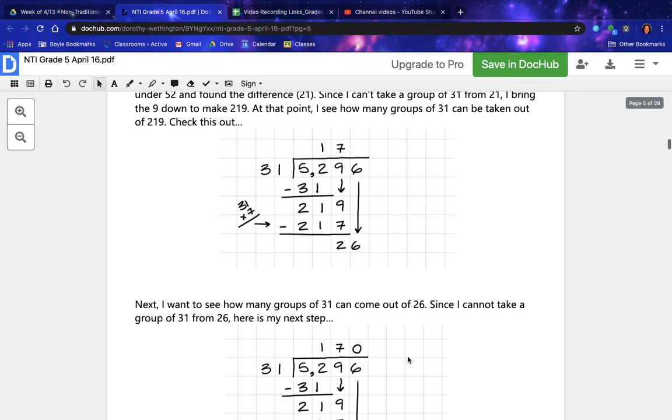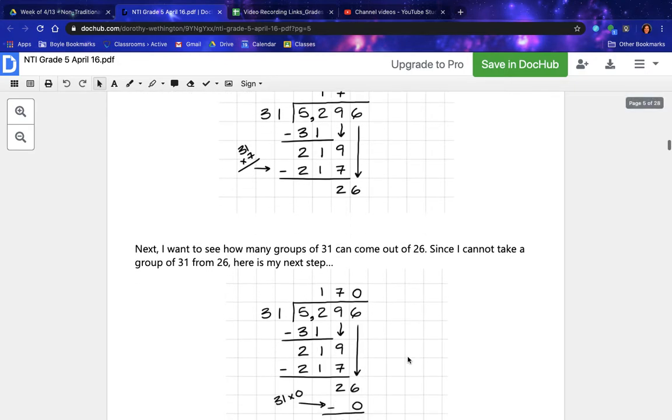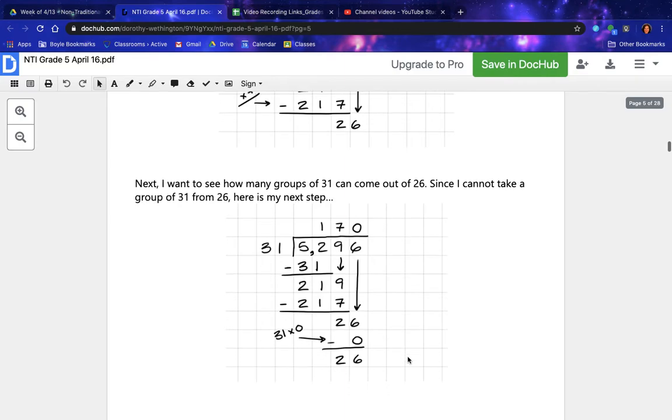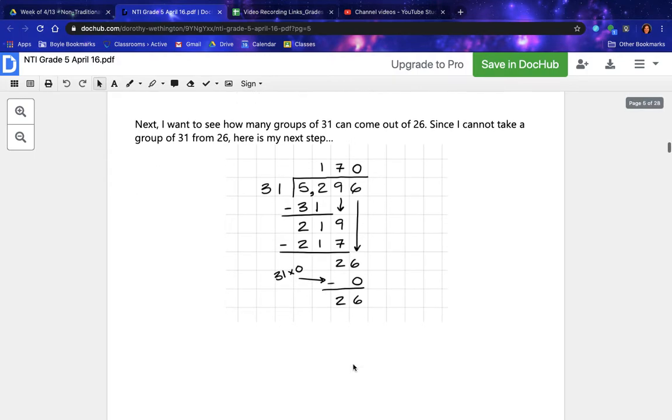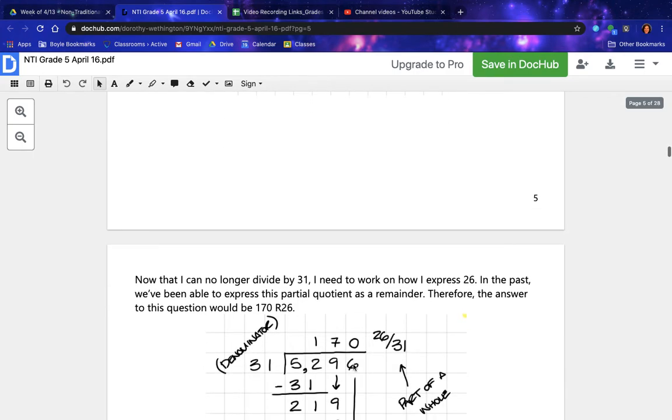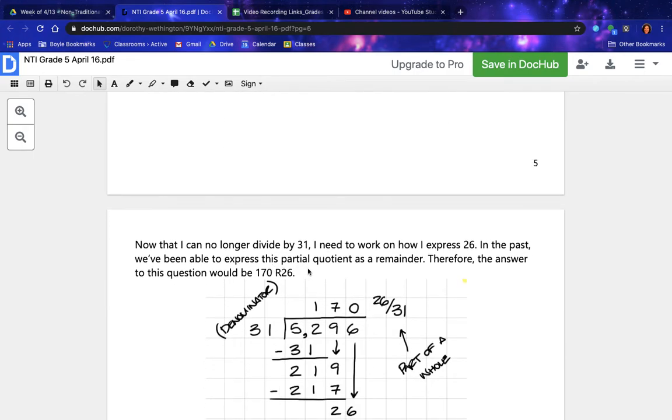Since I cannot take a group of 31 from 26, here's my next step. 0. 31 times 0 is 0, and I keep a remainder of 26. Now that I can no longer divide by 31, I need to work on how I express 26. In the past, we've been able to express this partial quotient as a remainder. Therefore, the answer to this question would be 170 remainder 26.